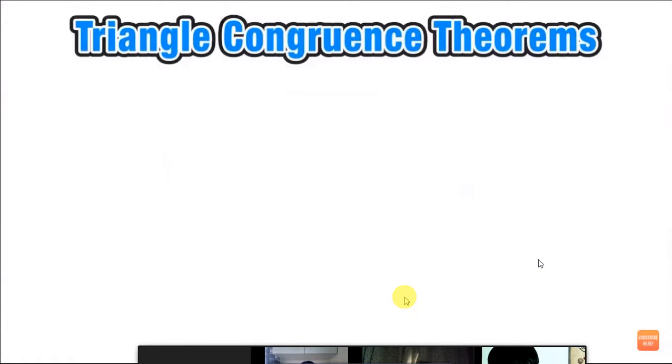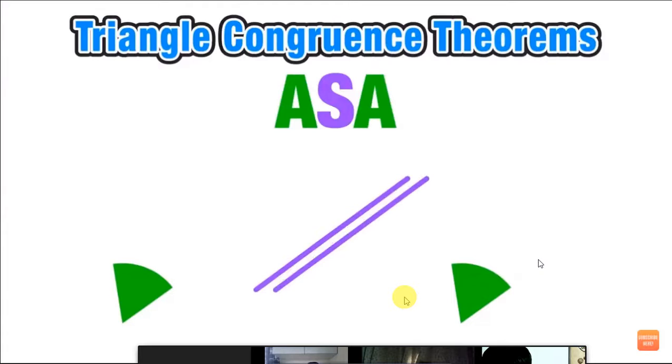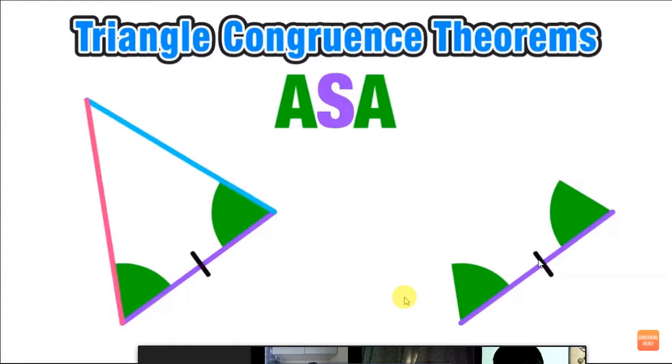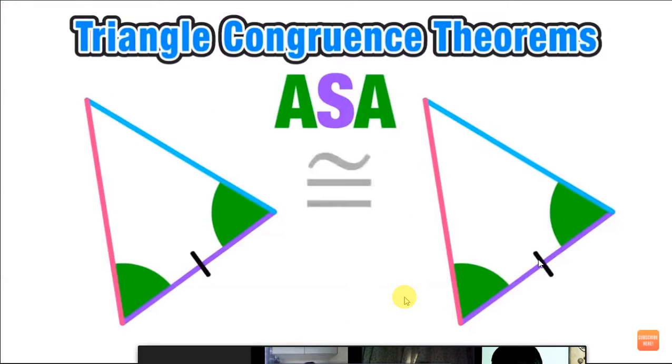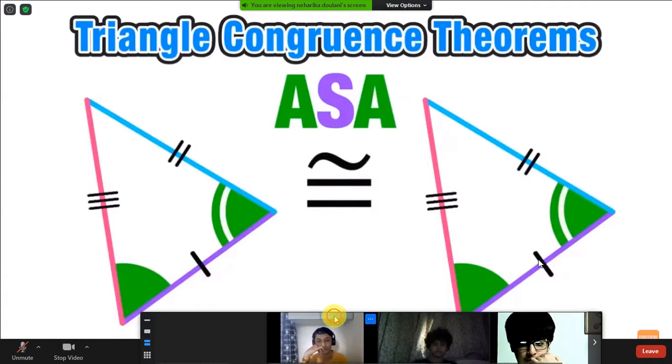Our next congruence theorem is the angle-side-angle theorem. When we have two triangles with a pair of corresponding congruent angles, a pair of corresponding congruent sides, and another pair of corresponding congruent angles, we have enough information to prove congruence using angle-side-angle. It's important to notice that the congruent side is in between the two congruent angles. And now we can visualize that when this is the case, we have enough information to prove that the two triangles are congruent by angle-side-angle, which means that all of their corresponding sides and corresponding angles have the same measure.